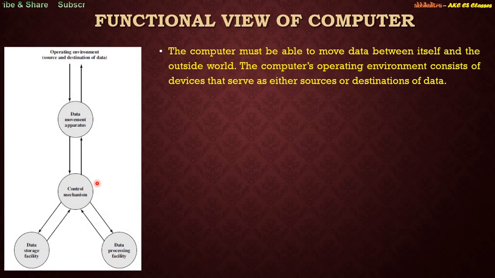So now comes the ability to move the data. If we want the data to move from one module to a different module, these modules are basically comprising many different computer components which are responsible for taking up the module space, right? If I say that I'm talking about the data processing facility, and in the data processing facility I have a kind of hardware component which is converting the keys that are being pressed on the keyboard into their equivalent ASCII values, for that there should be some movement of data, right? Whatever data I'm supplying through the keyboard should be able to move to this particular module, right?